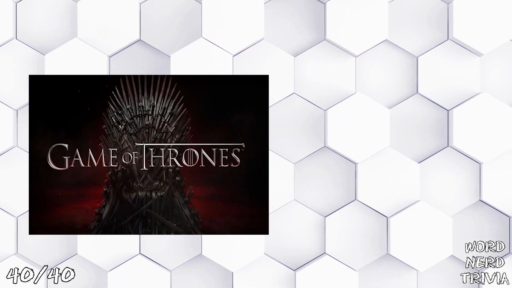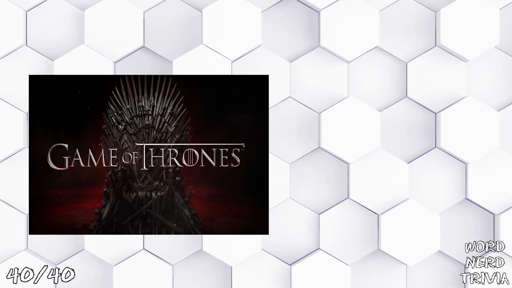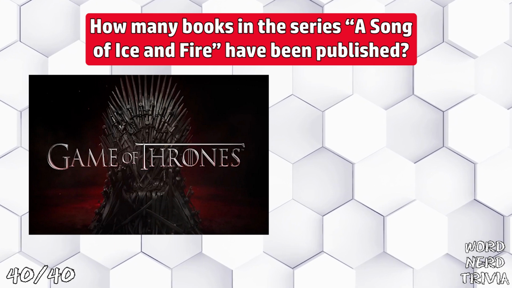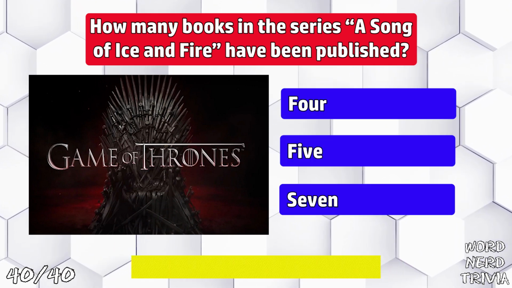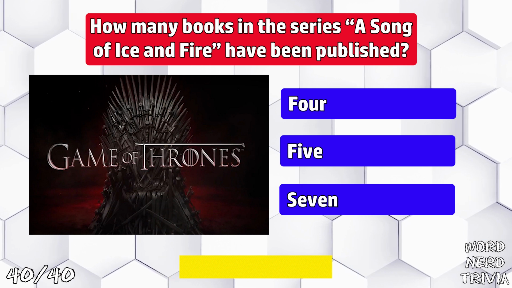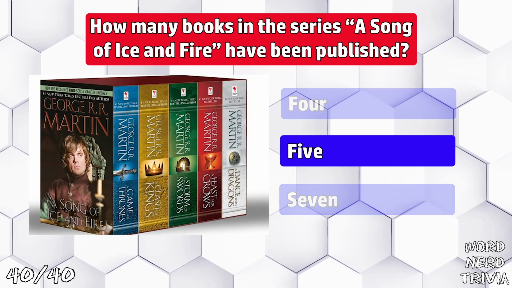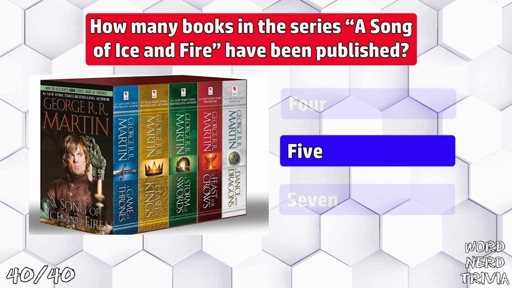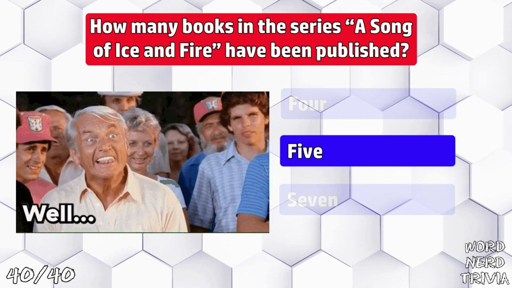The series Game of Thrones was based on the George R.R. Martin series A Song of Ice and Fire. How many books in that series have been published? 4, 5, or 7? Five of the planned 7 books have been released, with the most recent, A Dance with Dragons, being released in 2011. Just anytime, George. Anytime.